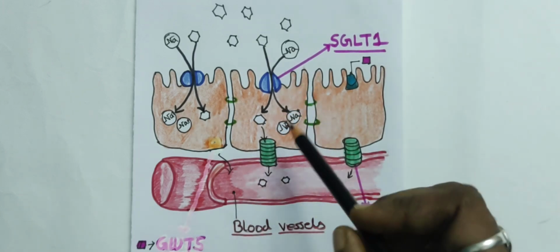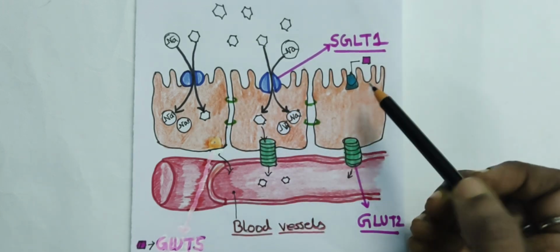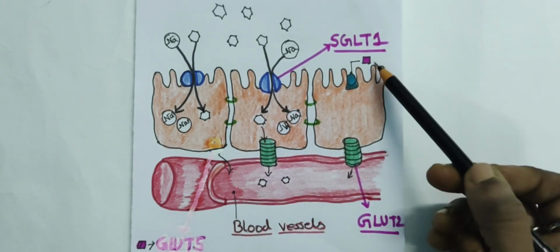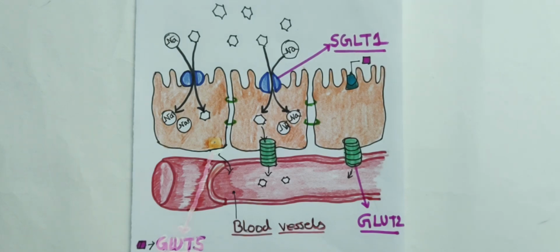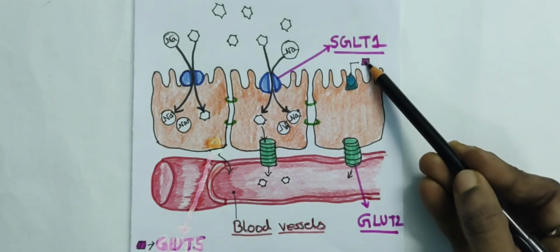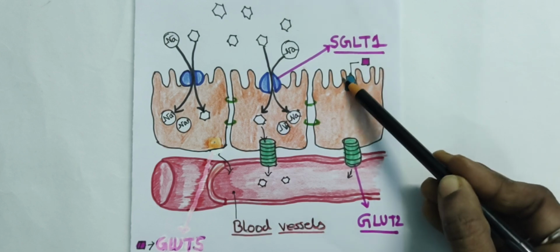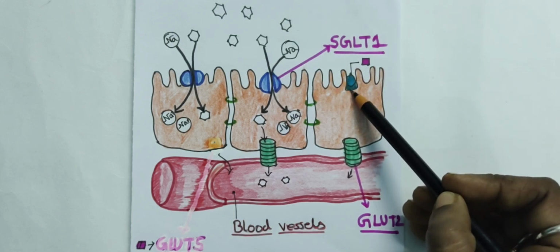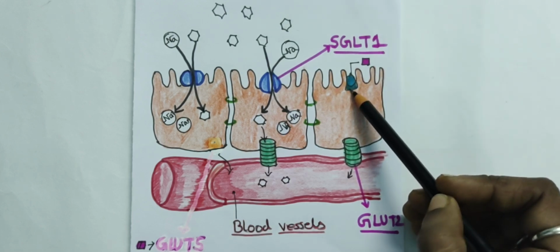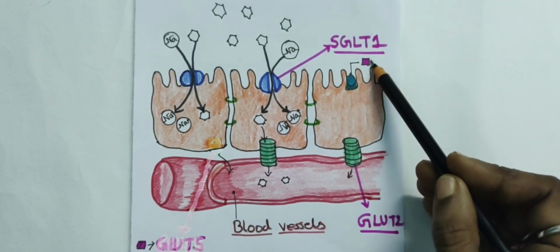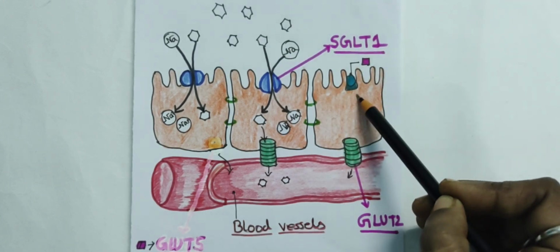Now, another type of carbohydrate, that is fructose. Fructose can come through this channel. The name of this channel is GLUT5. That channel helps the fructose to come into the enterocyte.